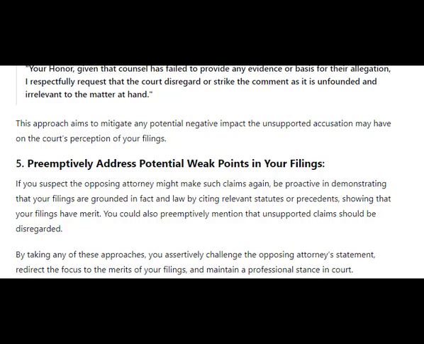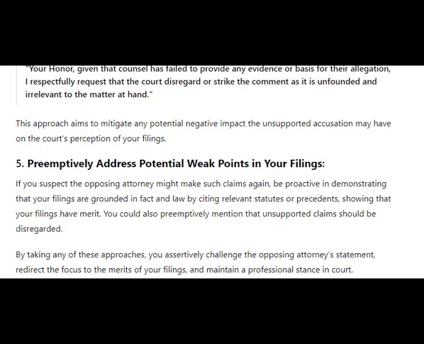5. Preemptively address potential weak points in your filings. If you suspect the opposing attorney might make such claims again, be proactive in demonstrating that your filings are grounded in fact and law by citing relevant statutes or precedents, showing that your filings have merit. You could also preemptively mention that unsupported claims should be disregarded.